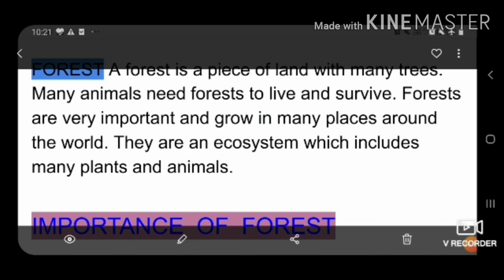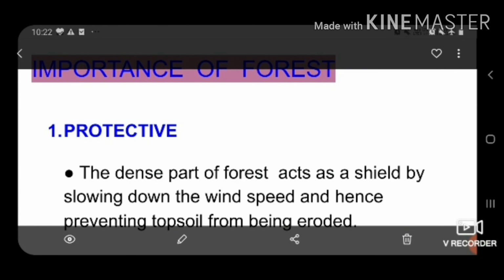What is a forest? A forest is a piece of land with many trees. Many animals need forests to live and survive. As we know, forests are very important for us. They provide us various things; later on we will discuss that. Forests are very important and grow in many places. As we know, there are a variety of forests around the world. They are an ecosystem which includes many plants and animals. So let's see what the different importances of the forest are.